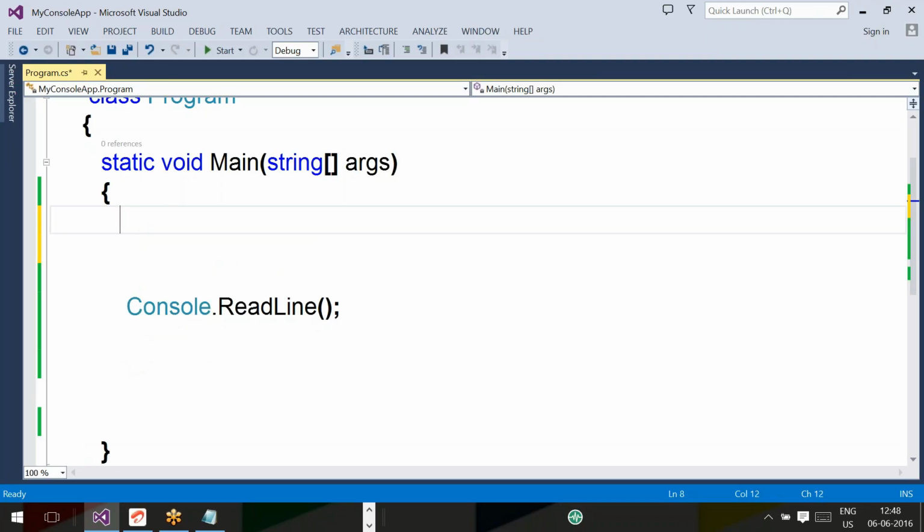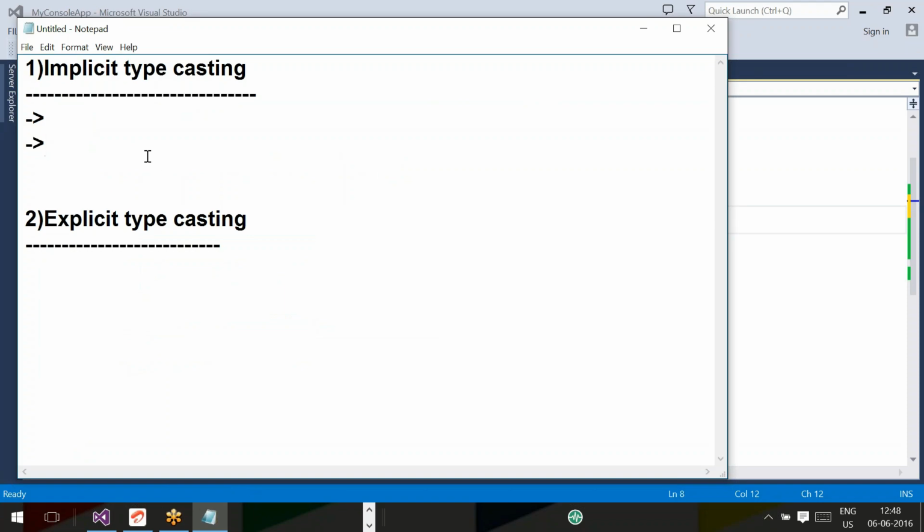Here I have a simple question to all the people, whether you remembered or not. The question is, how many numerical data types do we have? Eight, sir. 4 plus 4. 4 signed, 4 unsigned. Right.